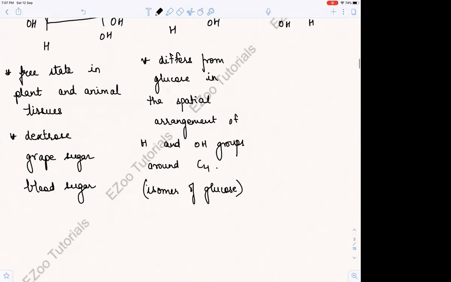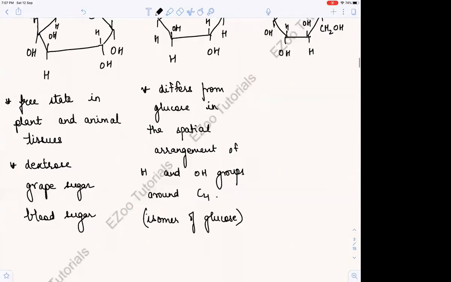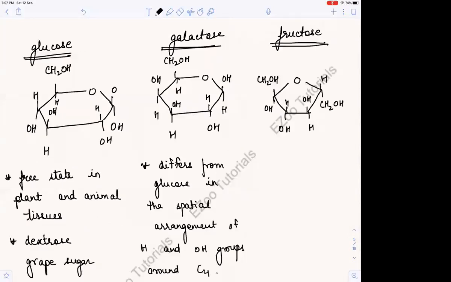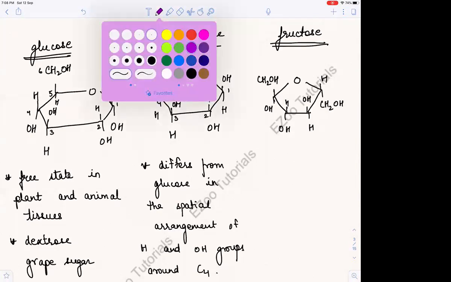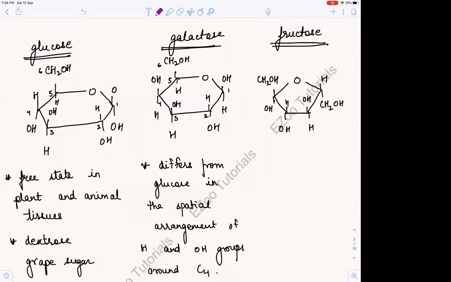So, if we can count this carbon. So, if we begin, so this is 1 carbon, 2, 3, 4, 5, and 6. So basically what they are saying is the fourth carbon, right? You can see the fourth carbon.